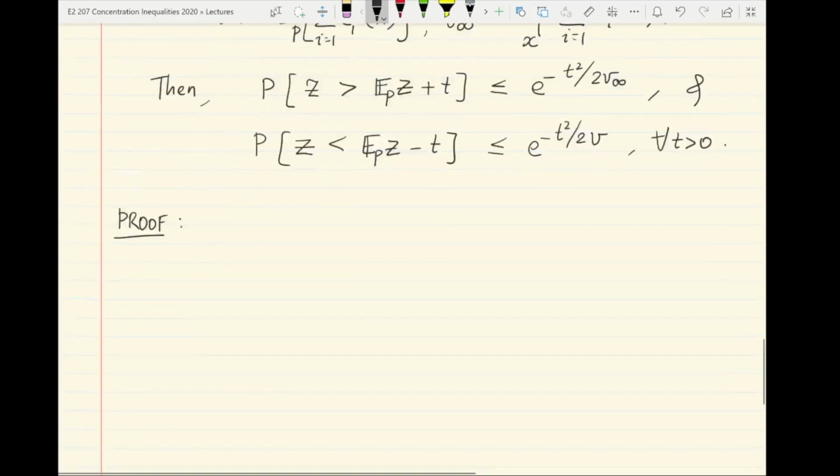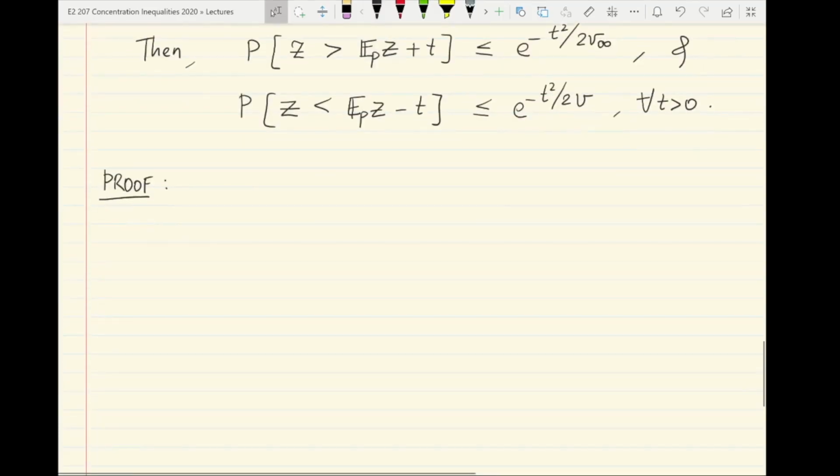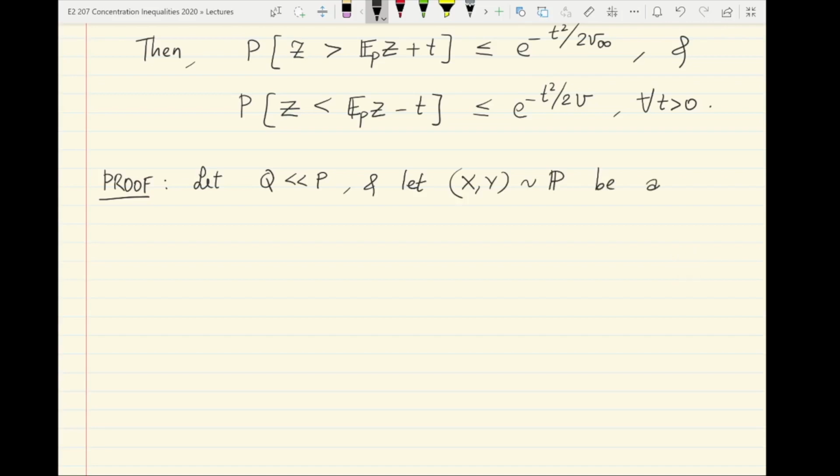So we're going to use the transportation lemma. The first order of business is to consider a probability measure Q absolutely continuous with respect to P, and let x comma y distributed according to P be a coupling of the measures P and Q. Okay, in that order.